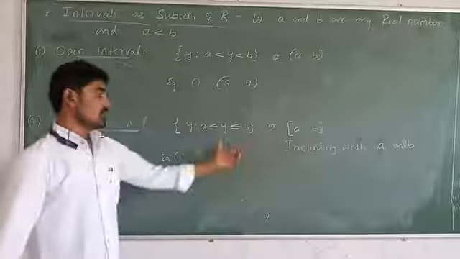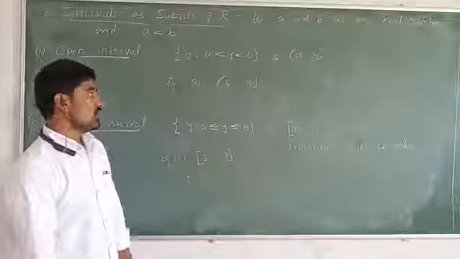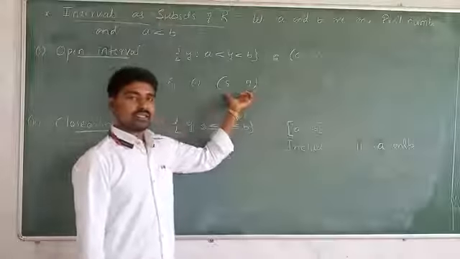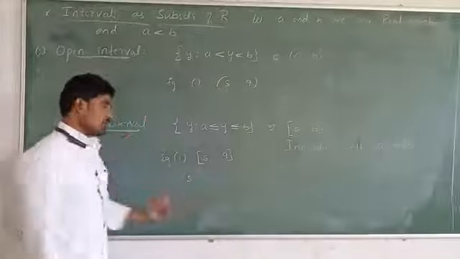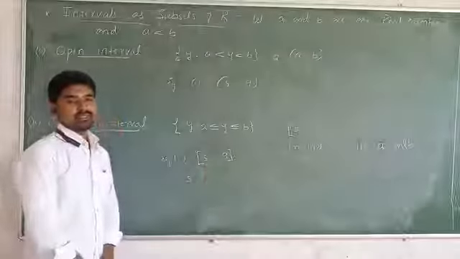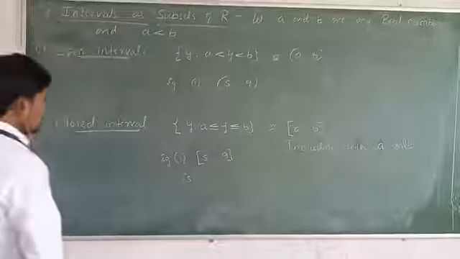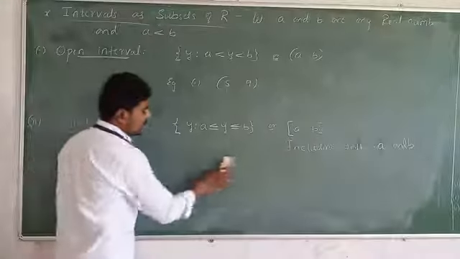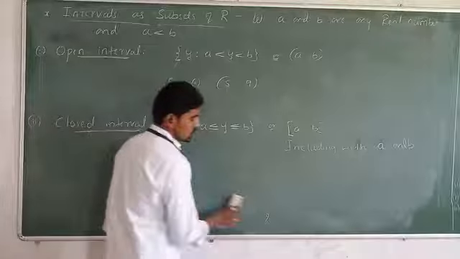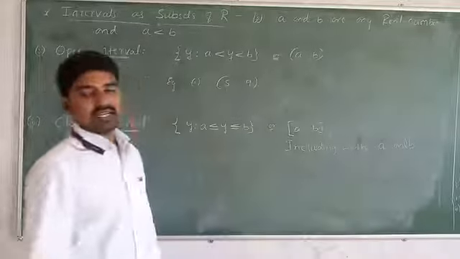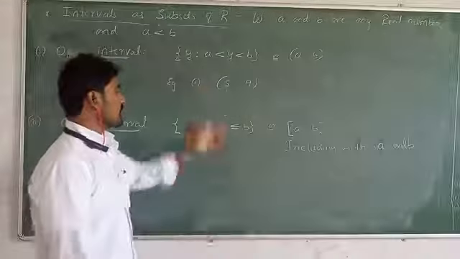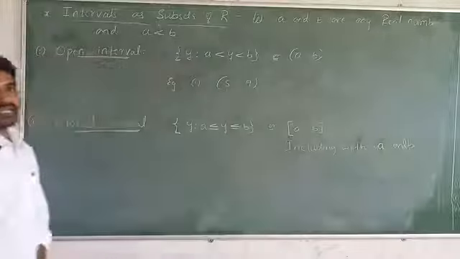This is nothing but closed interval. Open interval means excluding end points. Closed interval means including end points. I hope all of you understood. Sir, suppose we want to represent these open intervals and closed intervals on the number line. How do you represent the open interval and closed interval on the number line?